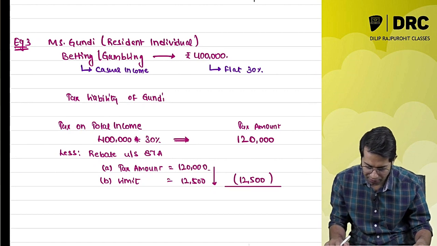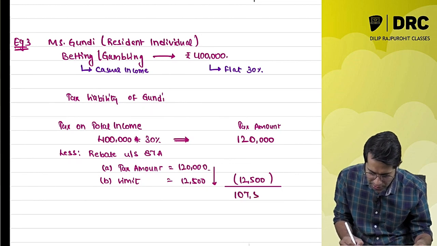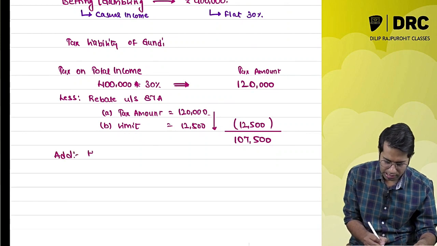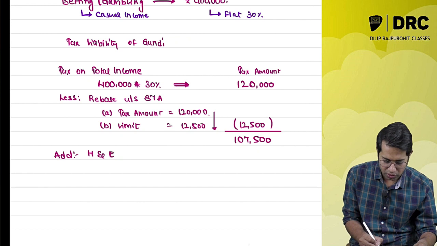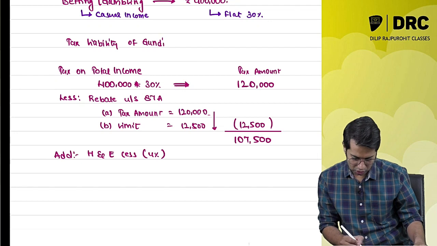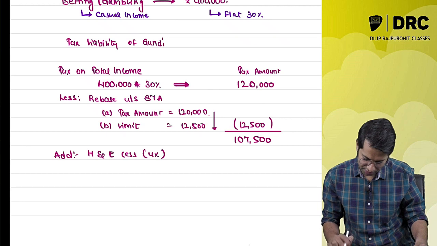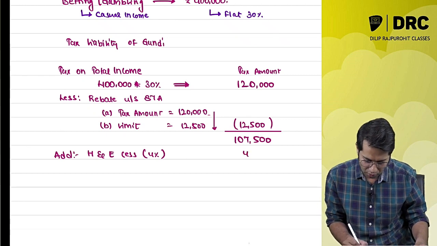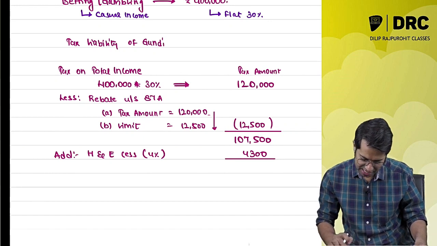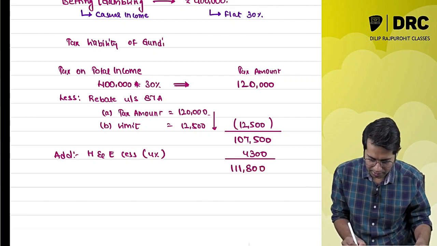So her tax after rebate comes to 1,07,500. And obviously we have to add a mandatory thing called health and education cess. How much is this cess? 4%. So how much does it come to? 1,07,500 into 4%, 4,300 rupees. So what is the net tax liability? The net tax payable is 1,11,800.